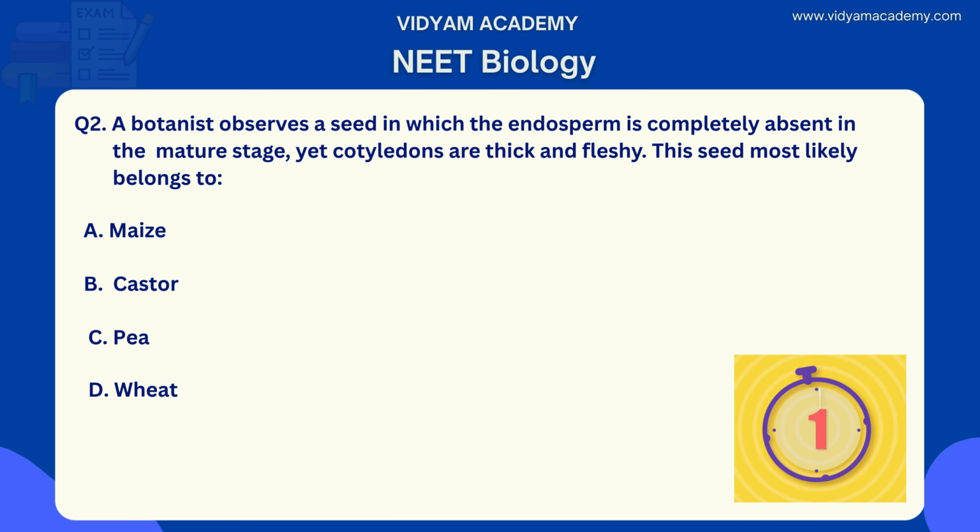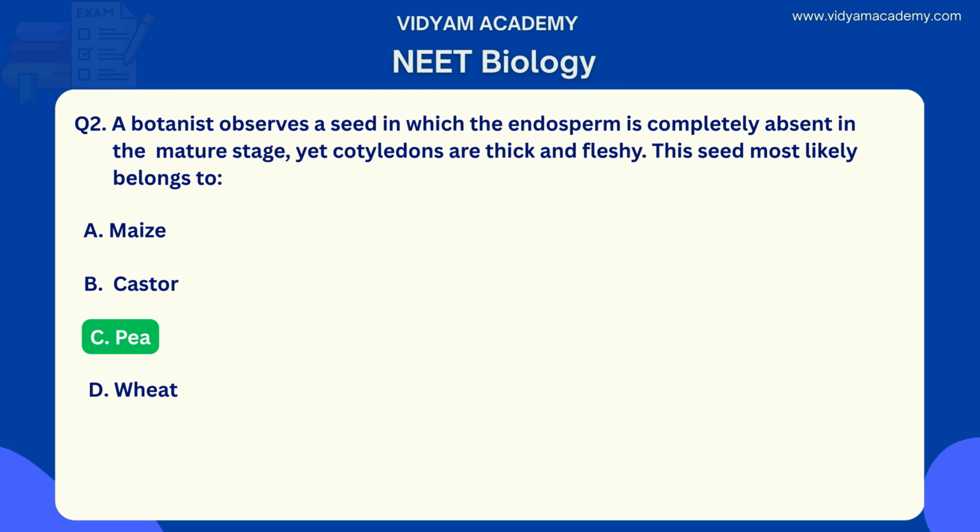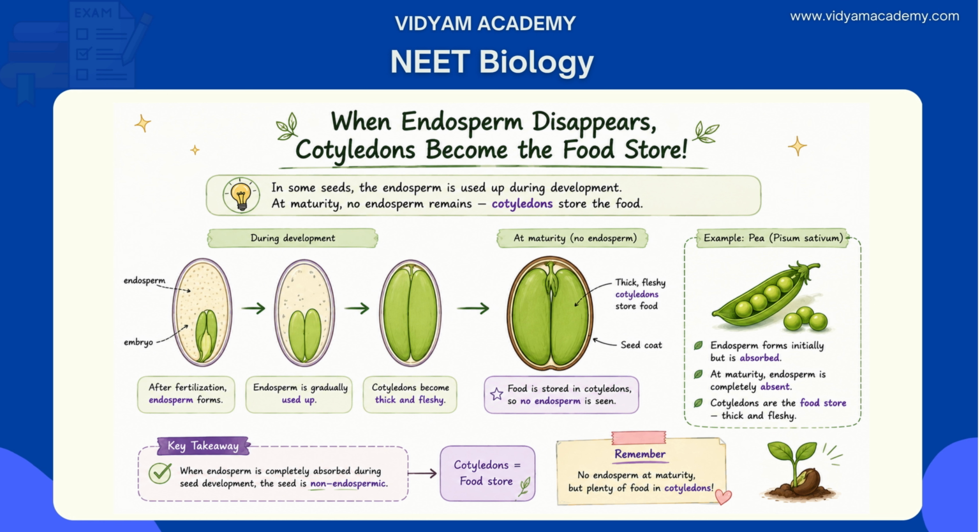Yes, the answer is option C. Why and how? Let's go to the explanation. Here, seeds are classified as endospermic, albuminous, retaining endosperm at maturity, or non-endospermic. Once again, you need to understand why pea is the right answer here. So here, endospermic, albuminous, that is very important.